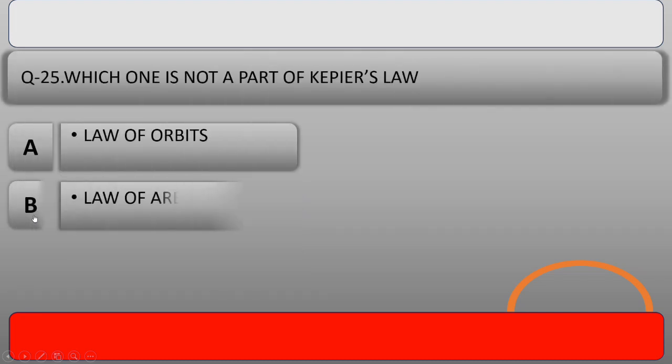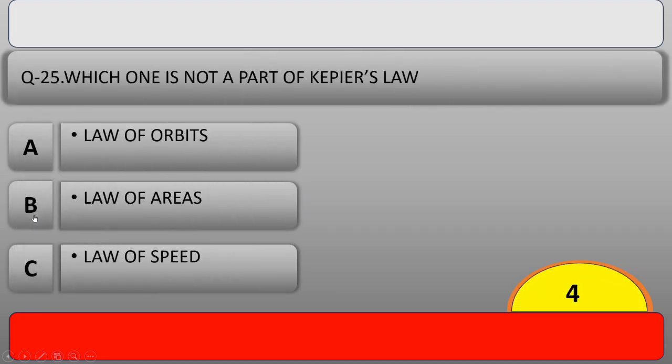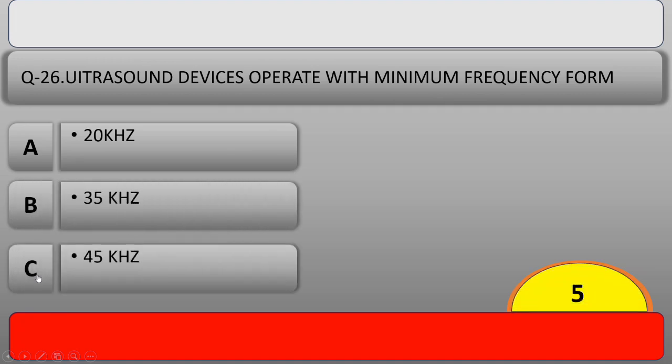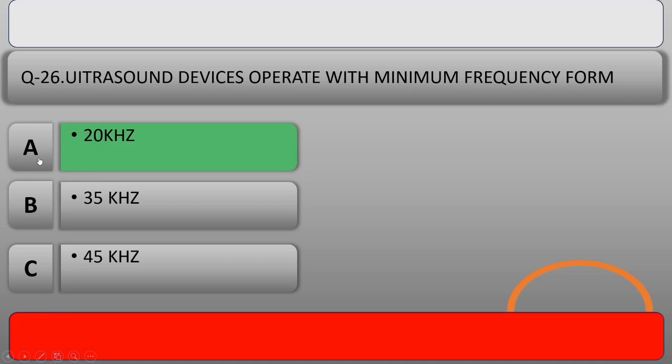Our next question is, which one is not a part of Kepler's law? And the right answer is option C, law of speed. Our next question is, ultrasound devices operate with minimum frequency from, and the right answer is option A, 20,000 Hz.